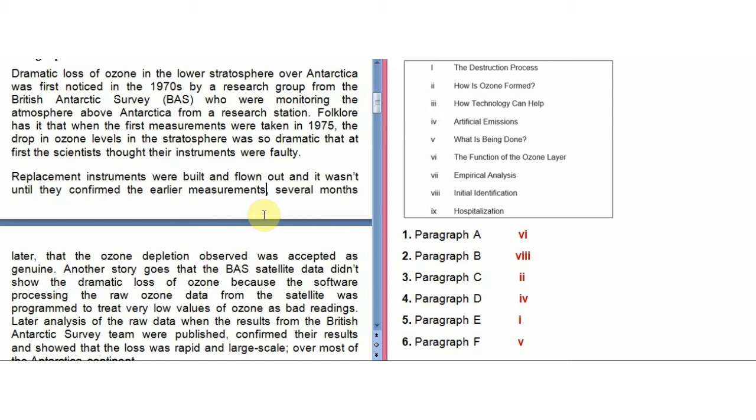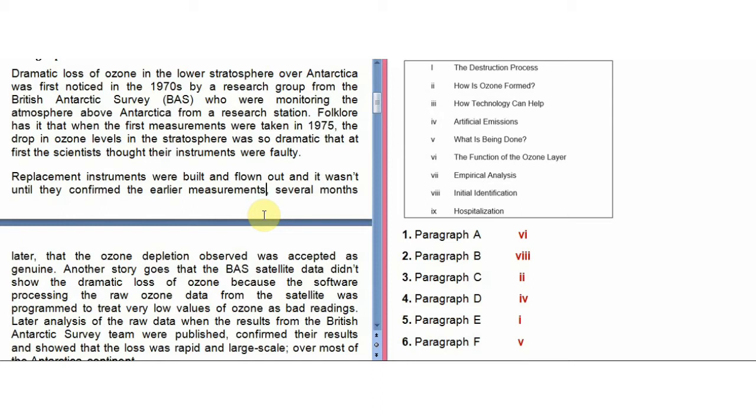Because as you can see, they are talking about the first measurements, when they first identified, they noticed, and then they did an experiment, and then they confirmed it several months later with some other instruments, so that they do not think that it was correct. So definitely they are talking about the first identification, initial identification. And no talking about hospitalization. So the answer is 8, initial identification.